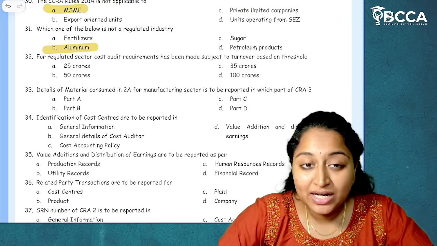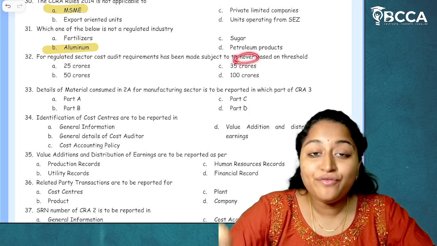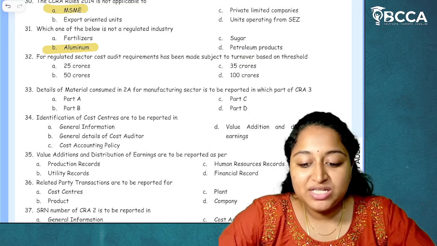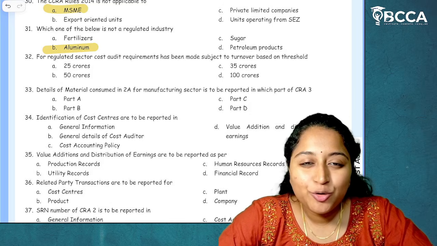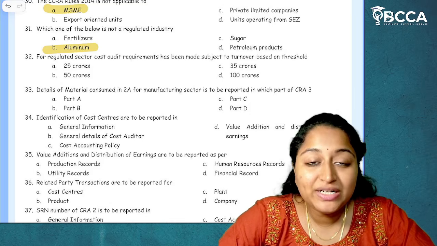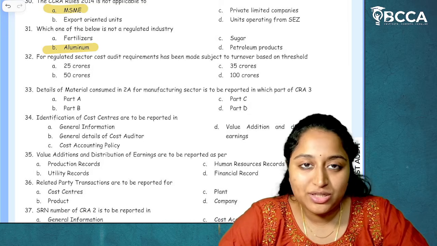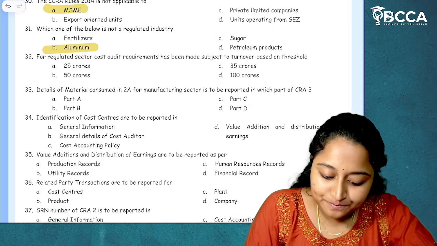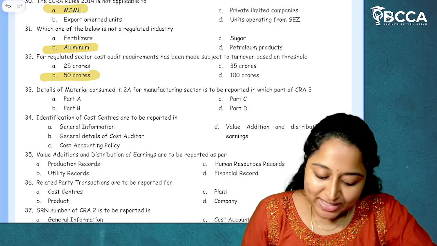For regulated sector, cost audit requirement is made on which turnover limit? It means for regulated sector cost audit, the overall annual turnover should be more than or equal to 50 crores. They haven't asked about the individual products' turnover. They have asked about the turnover threshold limit, which means 50 crores. I hope it is clear. Then, moving on to next.